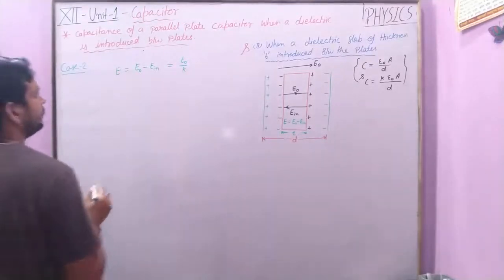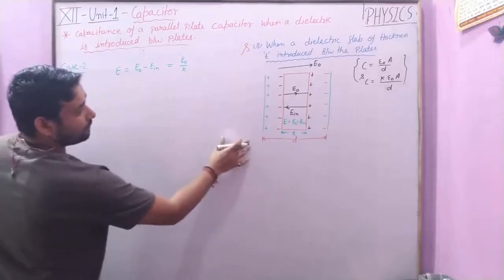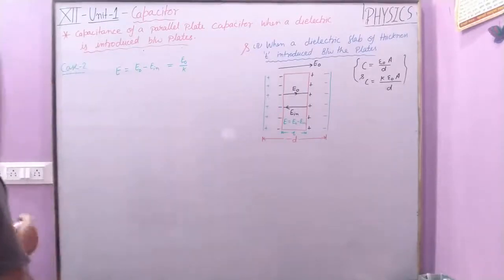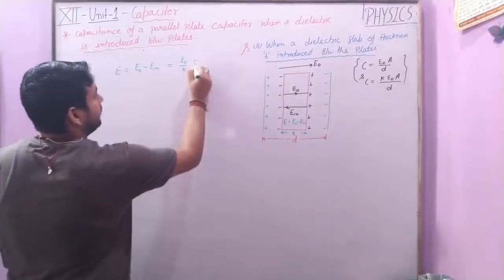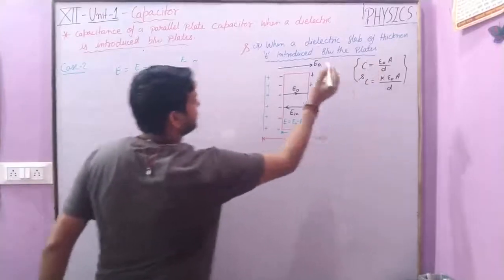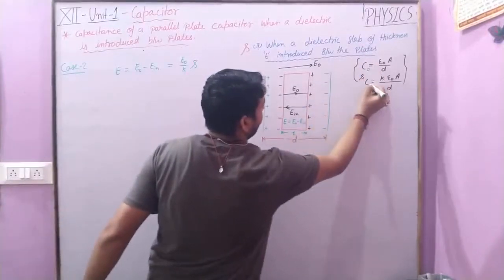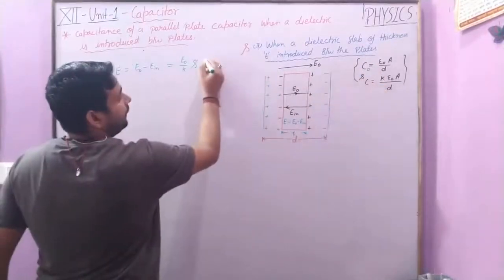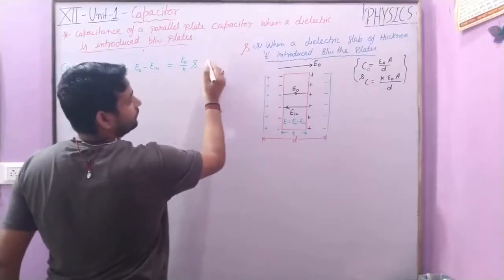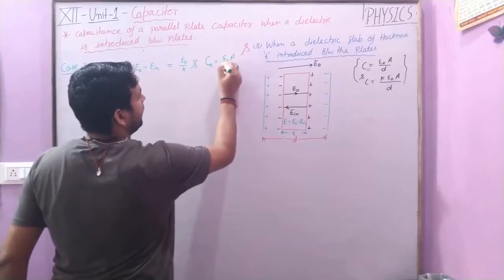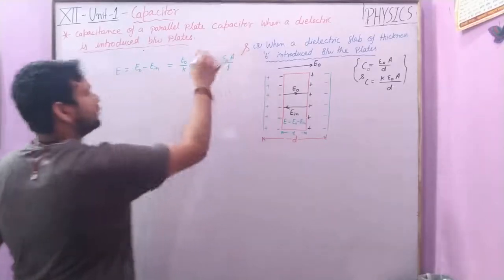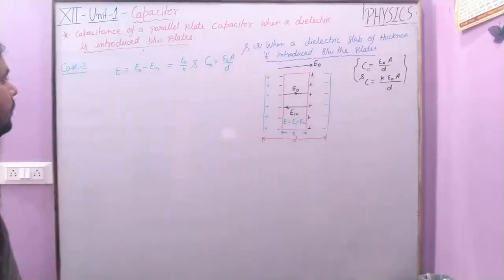Now, C naught is the capacitance in the absence of the medium, and C naught is equal to epsilon naught A upon d. We are using this relation directly here.